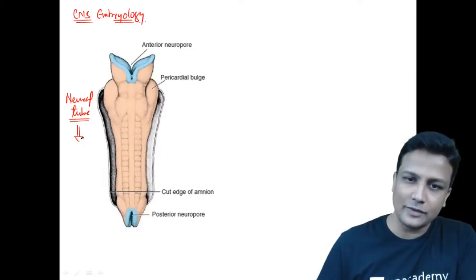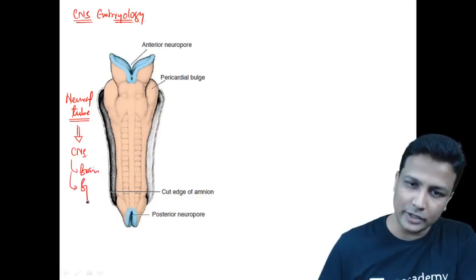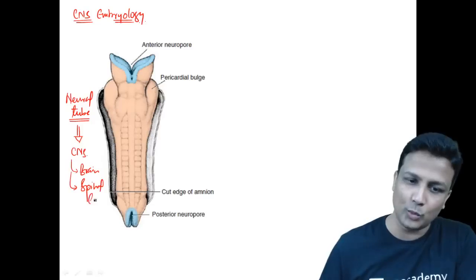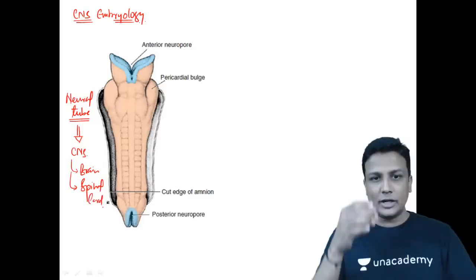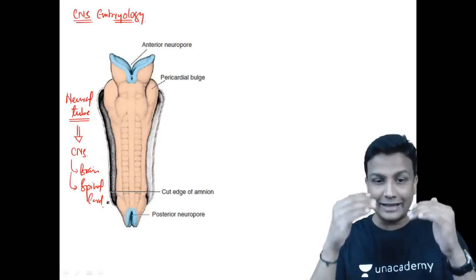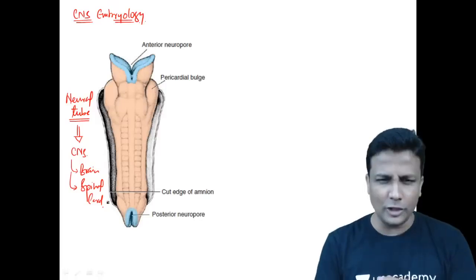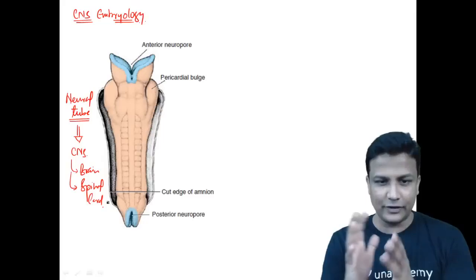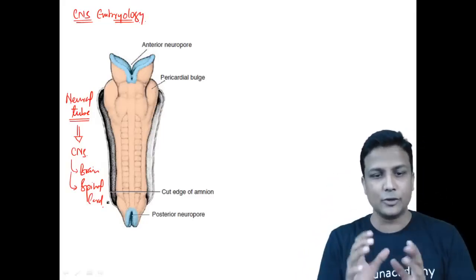And the neural tube is the one which is going to form what? Your central nervous system. What is included under the central nervous system? Number one, it will include your brain, and number two, it will include your spinal cord, guys. So remember, that's the neural tube, and it's going to form your central nervous system. Upper part is going to become your brain, and the lower part is going to become your spinal cord. I will take up all your doubts at the end, guys. So let me just finish off this one here right now. The upper part will form your brain, and the lower part is going to form the spinal cord.